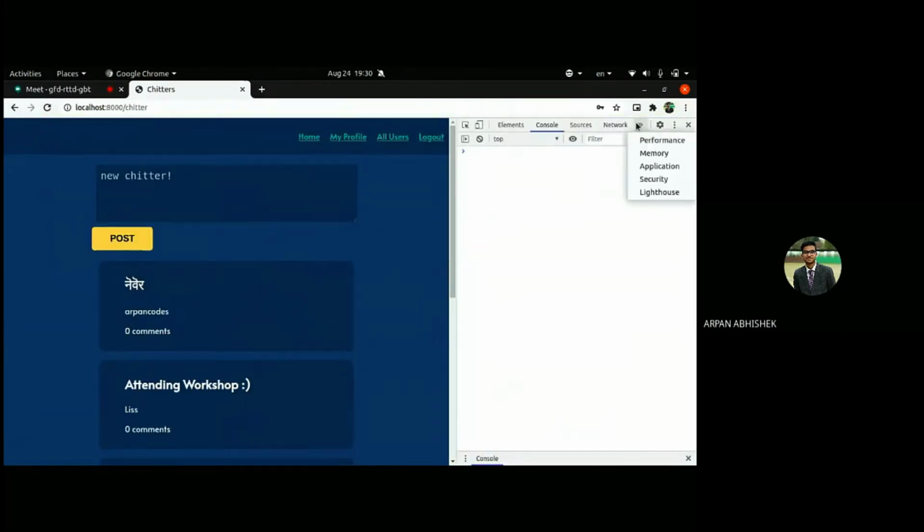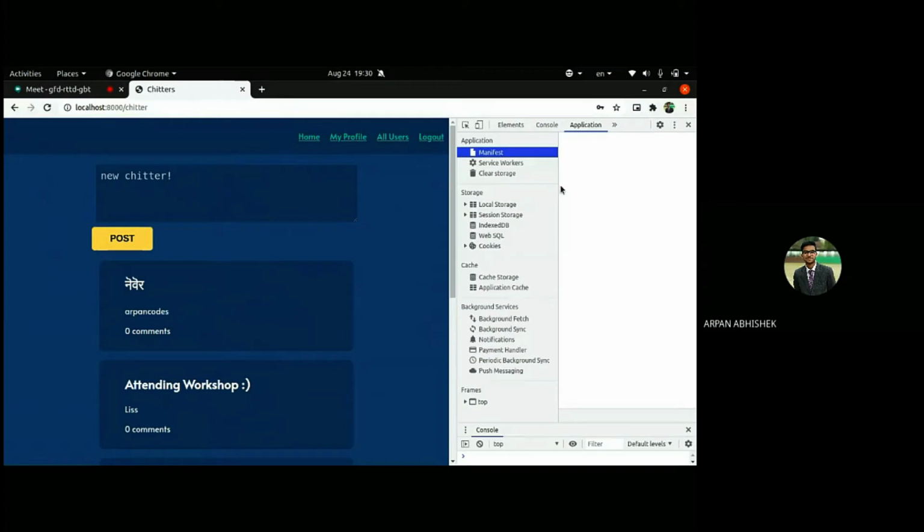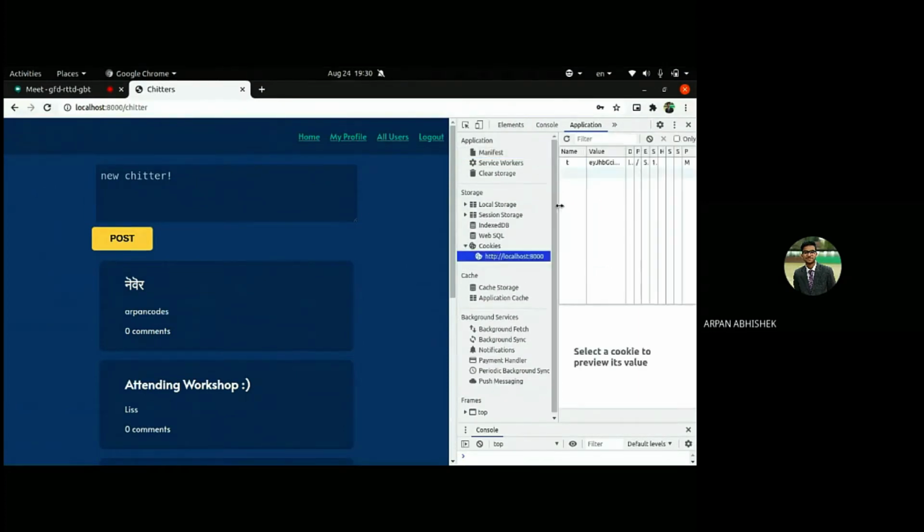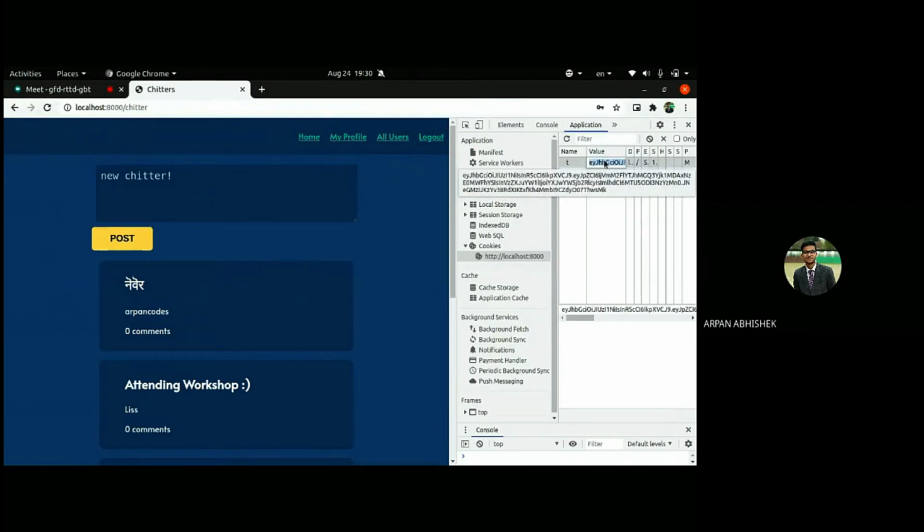It should be in application, I guess. Yeah. So here it should be our cookie, and you can see this is a cryptic token. This token will be used to identify who will update the user. That's why we have has authorization. If the user profile and user.auth, which we get from signed in, match, he should be able to delete or update.